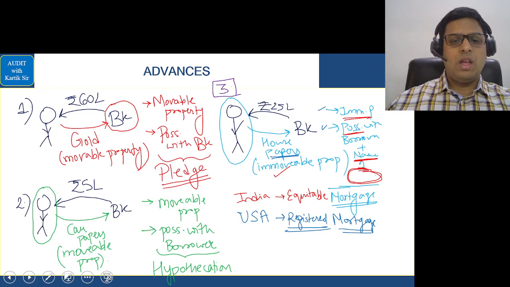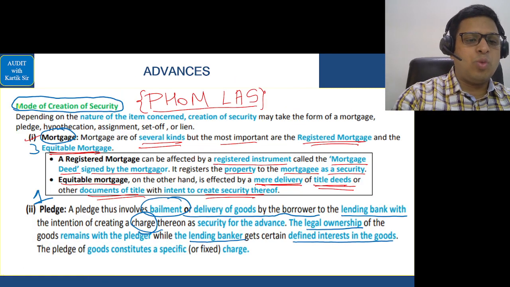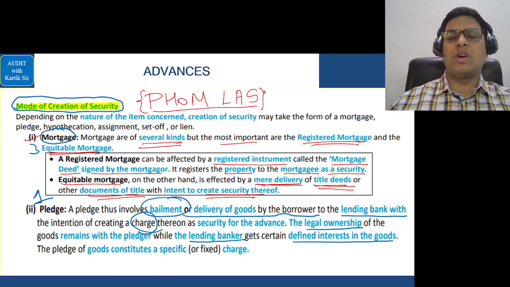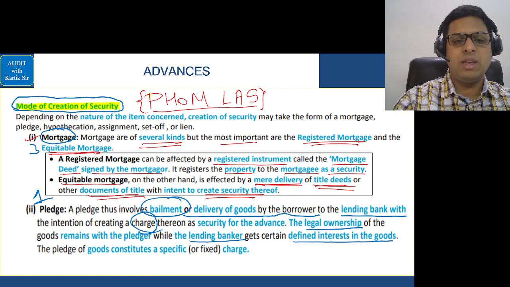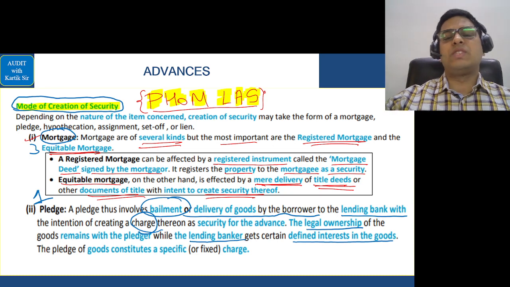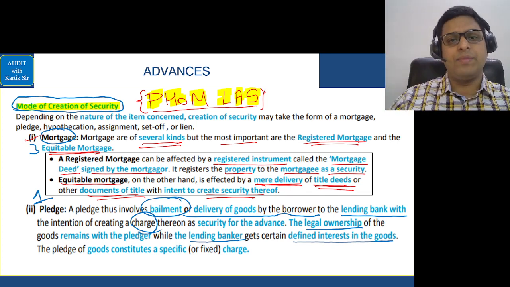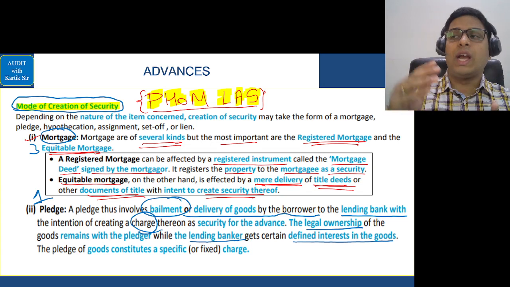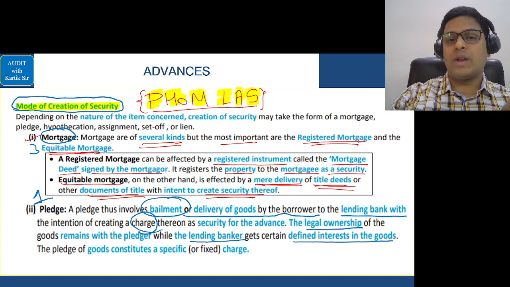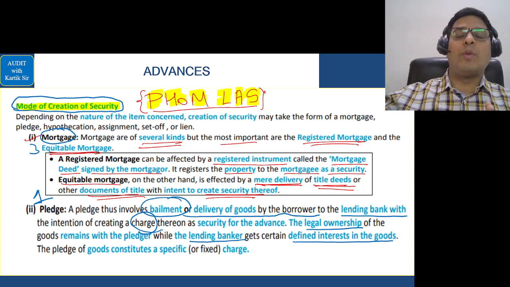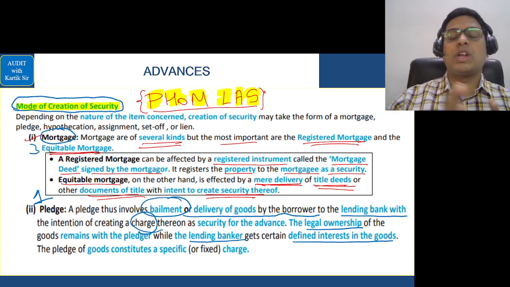Okay. Next, we had seen what is the mode of creation of security. What are the various modes? In that we did a code called formulas. That is your pledge, hypothecation, mortgage, lien, assignment, and set off. Pledge is when you are taking a loan and you're giving a movable asset as security, and the possession of the asset is with the lender, that is the bank. In case of hypothecation, you are again giving a movable property as security, but in this case, the possession of the property is with the borrower. In case of mortgage, you are giving an immovable property as security. Mortgage can be registered mortgage or equitable mortgage.